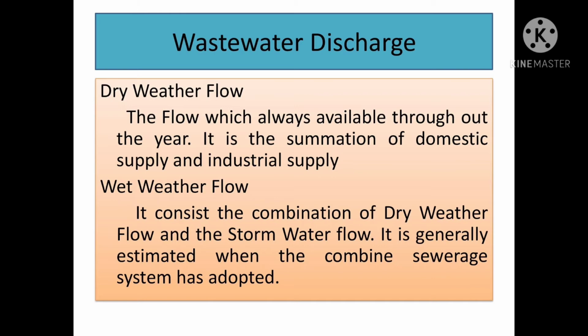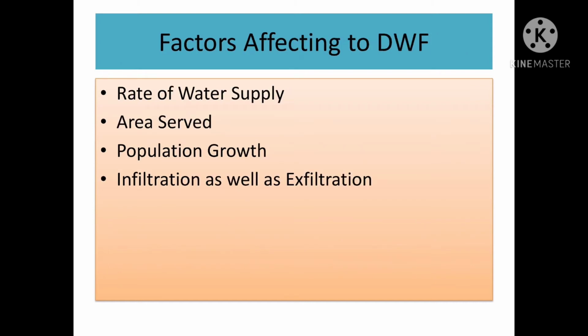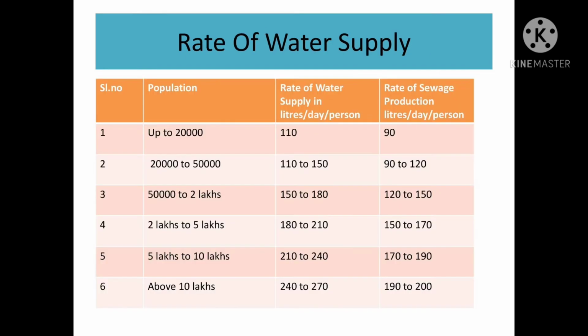The estimation of dry weather flow consists of domestic wastewater, industrial wastewater, and groundwater infiltration into the sewer through joints, but generally a thumb rule is adopted. Wastewater generated from a city is 80% of the water supplied. Factors affecting dry weather flow are rate of water supply, area to be served, population growth, infiltration as well as exfiltration. Rate of water supply.